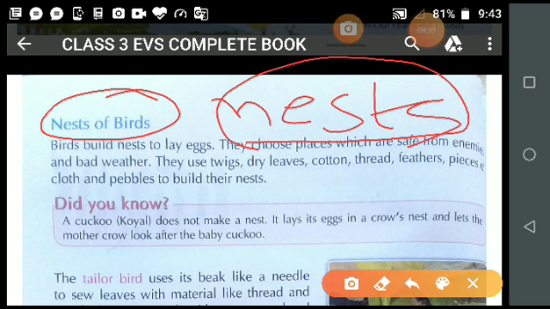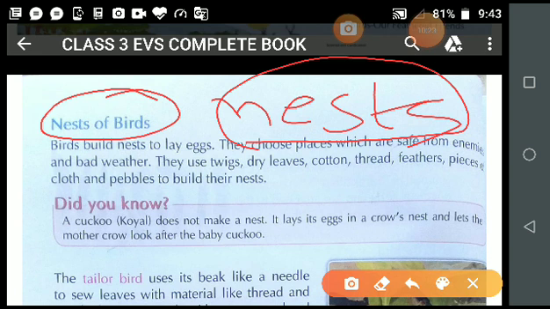Why do birds lay eggs in the nest? Because nests keep the eggs, from which the young come out. When the bird hatches the eggs, young birds come out from that egg. Is it clear? So nests keep young birds warm and protect them from enemies.